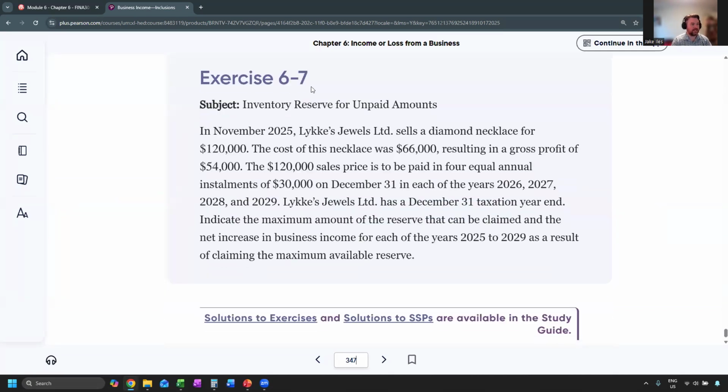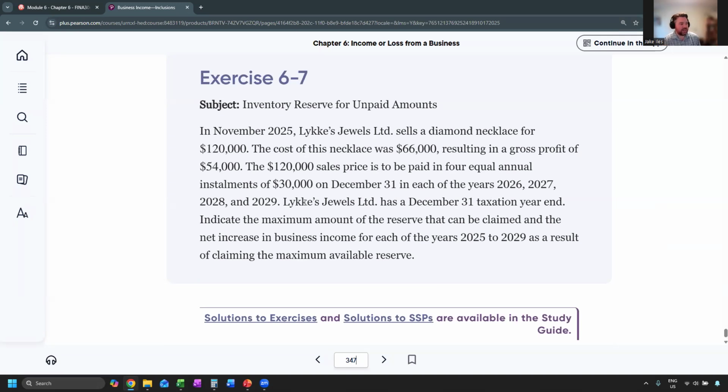Okay, exercise 6-7. Inventory reserve for unpaid amounts. In November of 2025, Likes Jewels sells a diamond necklace for $120,000. The cost of the necklace was $66,000, resulting in a gross profit of $54,000. The $120,000 sales price is to be paid in 4 equal annual installments of $30,000 in each of the years 2026, 27, 28, and 29. So we sell it in 2025, but we're not getting our first payment until next year.